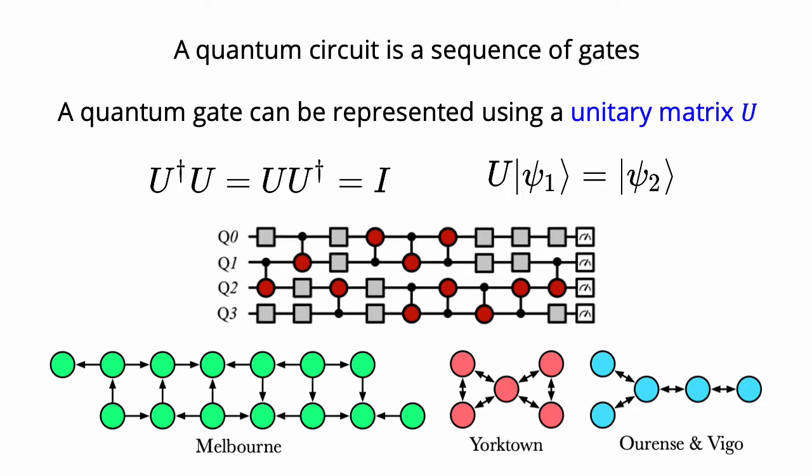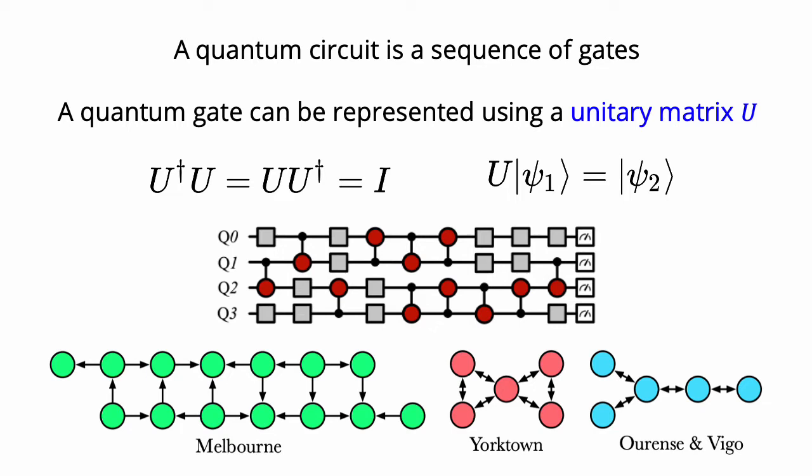Now the gates are mathematically represented using unitary matrices. A unitary matrix U is a square matrix such that its inverse is its complex conjugate transpose, which is also called the Hermitian adjoint. So here the U inverse is represented using U dagger. The example here shows how it is mathematically represented when the gate U is applied to a state psi1 and the final state is psi2. The unitary matrix corresponding to the entire quantum circuit can be obtained by taking a product of all of the gate unitaries within the circuit.